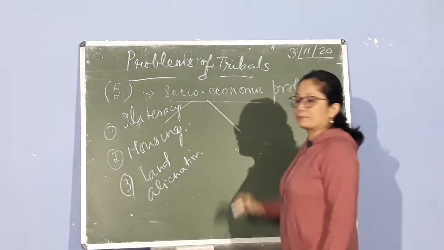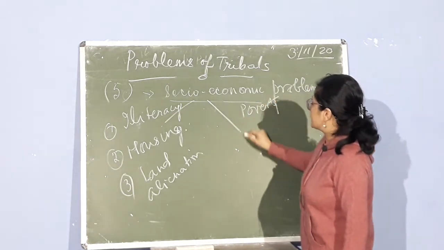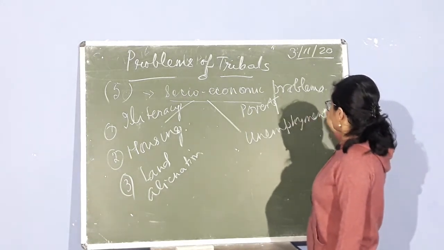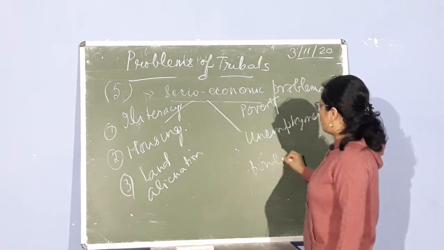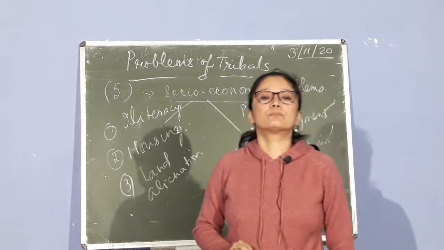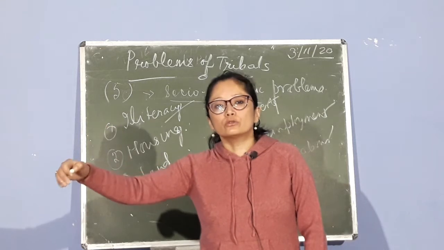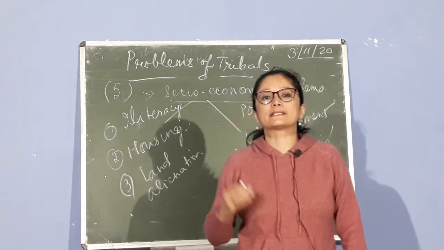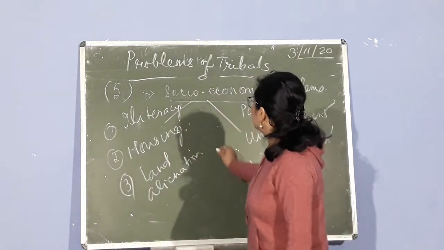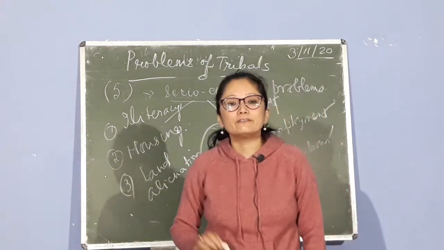Coming to the economic problem, very easy ones. Poverty, you can discuss this one. You can discuss unemployment. You can discuss the problem of bonded labor. So you can pick and choose problems of your choice, but please make sure that you do not overshoot or write all the problems here, because time management is also very important. So make sure you discuss at least 5 problems.